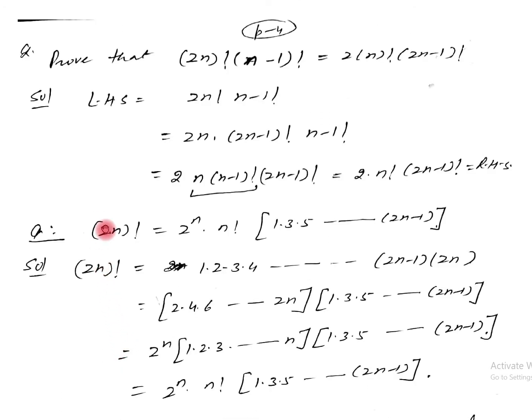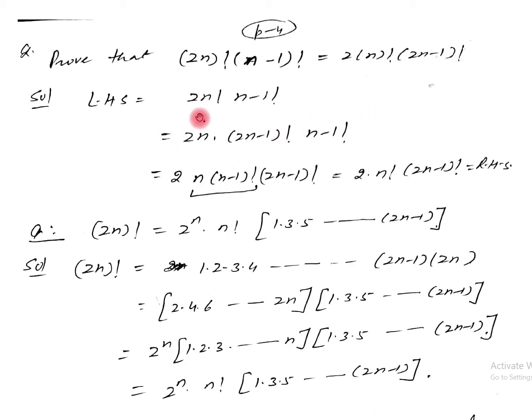Now let us see these two important questions, which are given in the exercise. Prove that 2n factorial upon n minus 1 factorial equals 2 into n factorial into 2n minus 1 factorial. We have to prove these two sides are equal. 2n factorial means the product of first 2n natural numbers. Now here, left hand side: 2n factorial upon n minus 1 factorial. Now 2n factorial can be written as 2n into 2n minus 1 factorial, because on the right hand side we are having this term 2n minus 1 factorial.